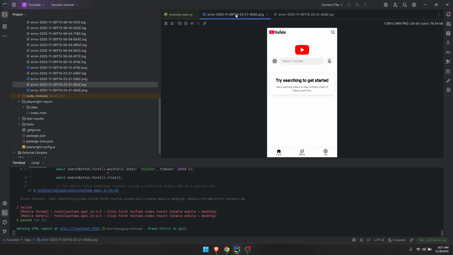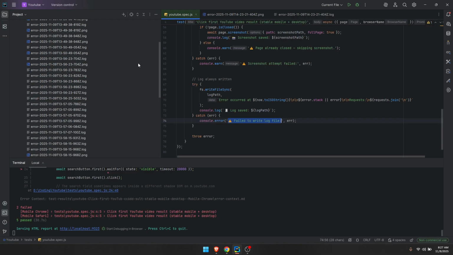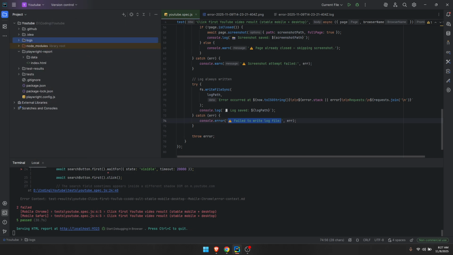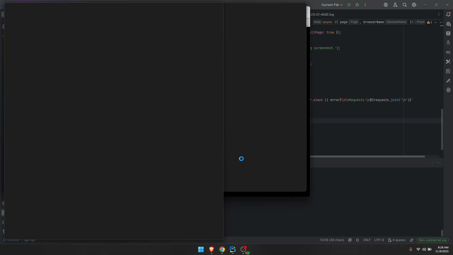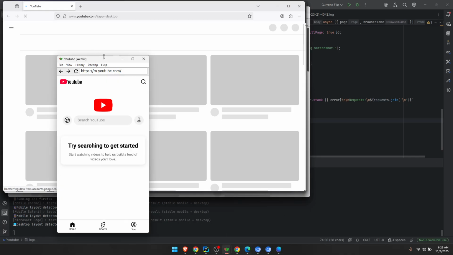Then you can search in the POST request or PUT if anything happened. In this case, we already know that the error is related to the search button, so we can fix it. Or I can show you even how it happens, but I'm going to show you by using the headed mode. You can use Playwright in headed mode too if you want to see how everything is happening. We click on headed, and as you can see, it's opening all the browsers, even the mobile device.